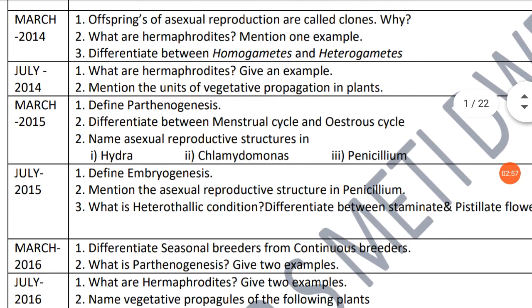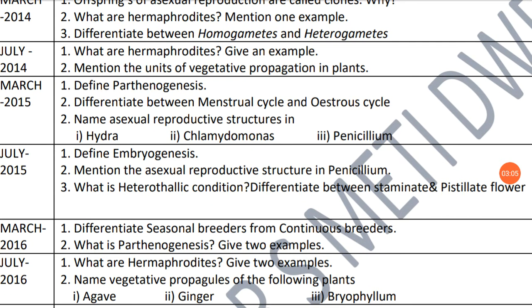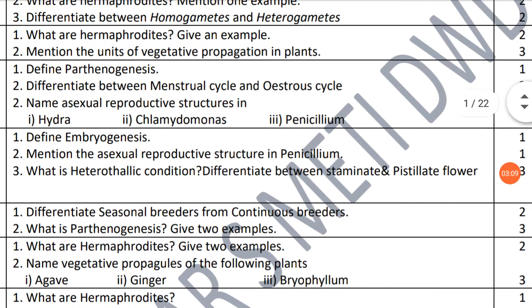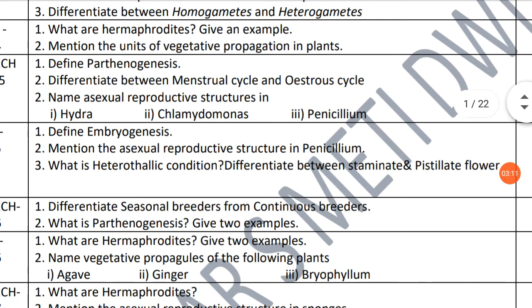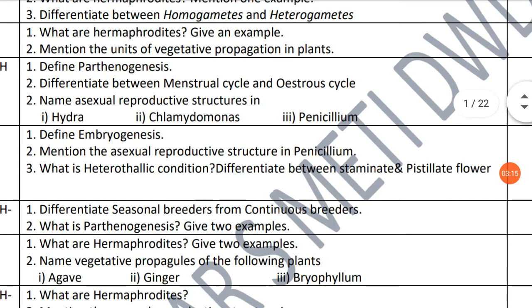Come to the next, March 2015 annual. Here they ask three questions. One, define parthenogenesis, a 1 mark question. Second, differentiate between menstrual and oestrus cycle, 2 marks. Again here we want one definition and two differences.